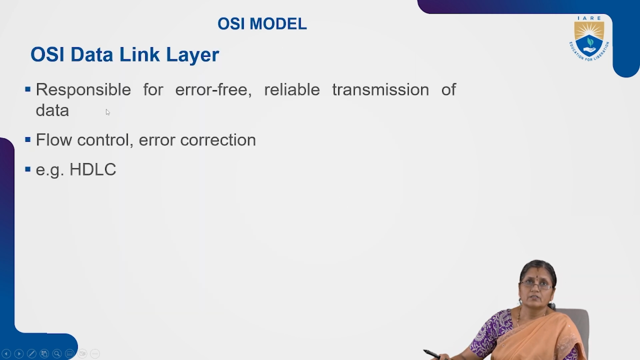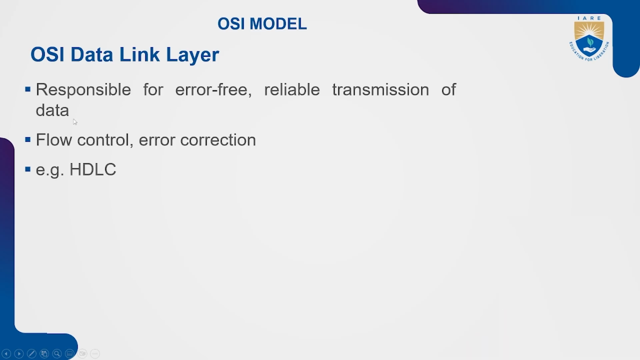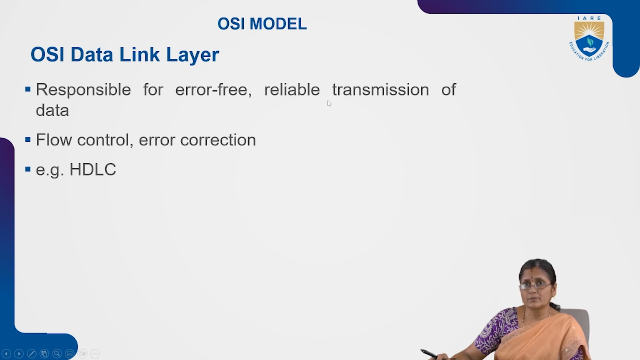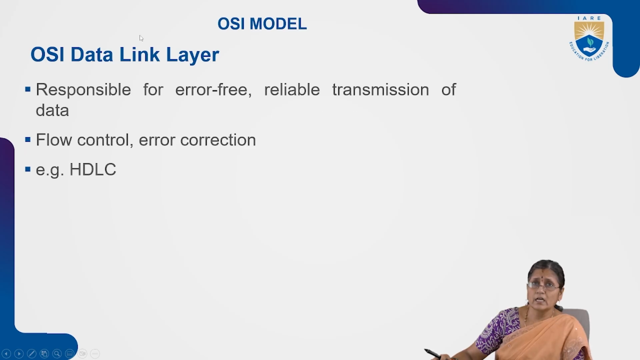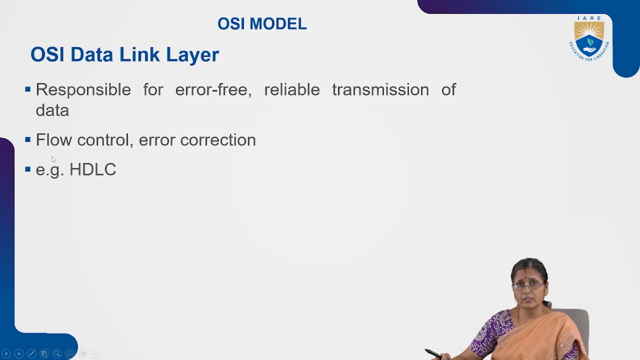OSI data link layer. The second layer is the data link layer. The data link layer is responsible for error-free transmission, that is, how to transmit the data without errors. Whatever the data is, it should not contain errors. Hence, this data link layer transmits the data reliably, so reliable transmission must take place. This is done in the data link layer by using flow control and error correction. Example: HDLC.